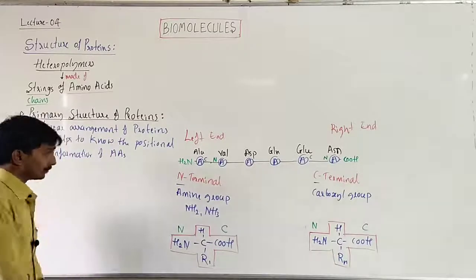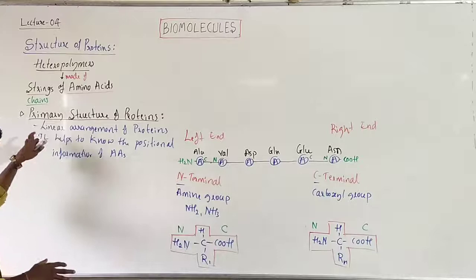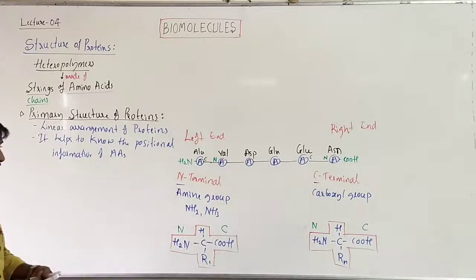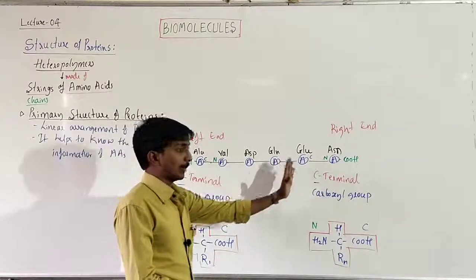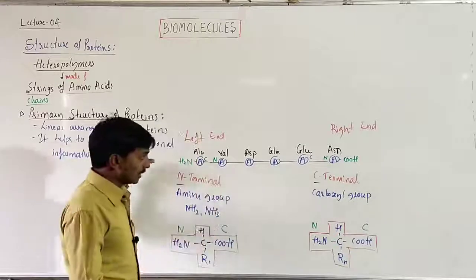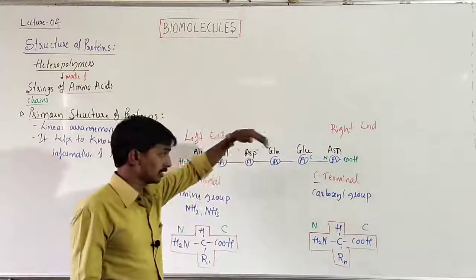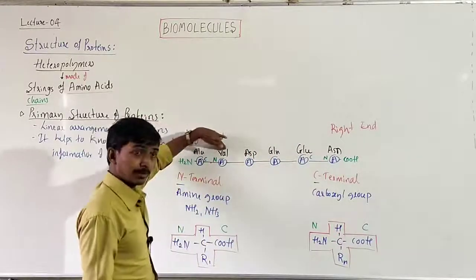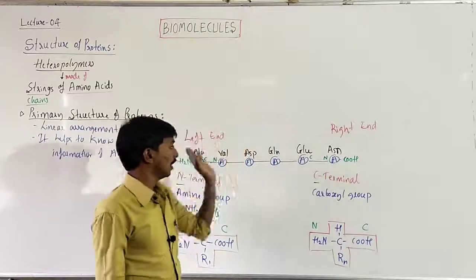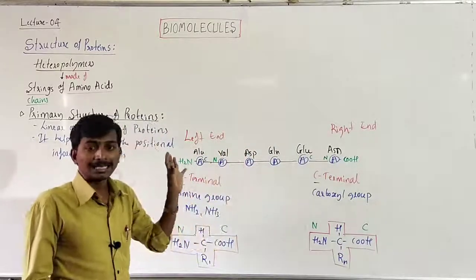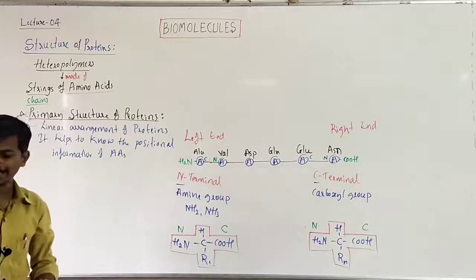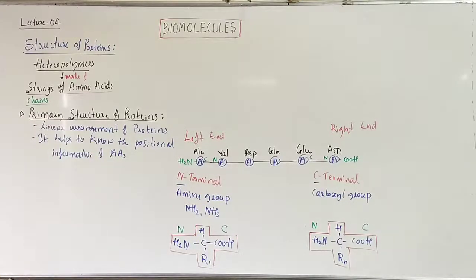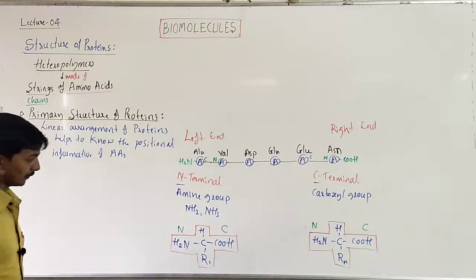Okay. This is about the primary structure, where we can understand the position of every amino acid, or the linear arrangement of amino acids. We can see what is the second amino acid, what is the sixth amino acid, everything we can get a clear idea of. Okay, that's all about the primary structure of a protein. Shall we move on?